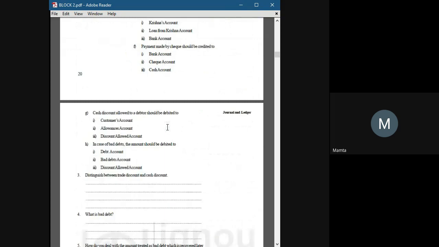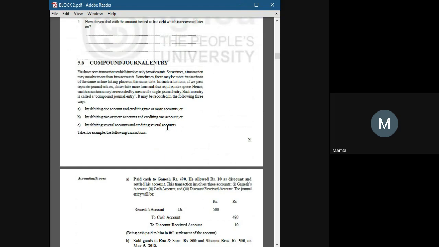Now we were at compound journal entry. You have seen transactions which involve only two accounts. Sometimes a transaction may involve more than two accounts. Sometimes there may be more transactions of the same nature taking place on the same date. Now you have seen the single journal entries, where one account is getting debited and another account is getting credited. When you debit one account and credit two or more accounts, then it will be considered a compound journal entry.